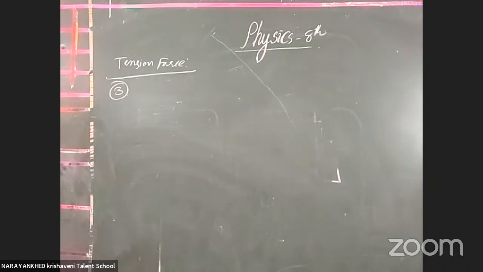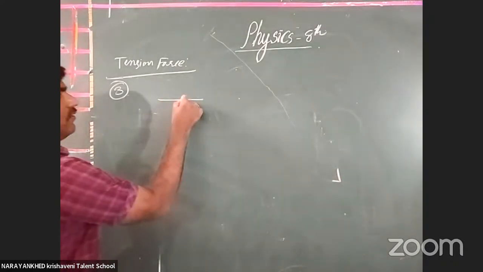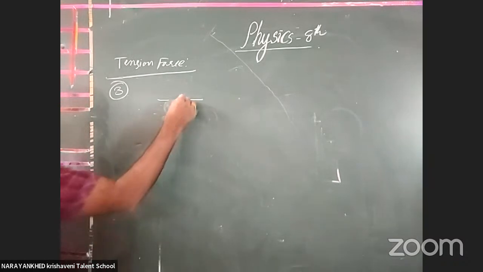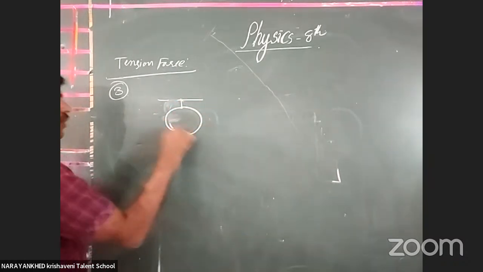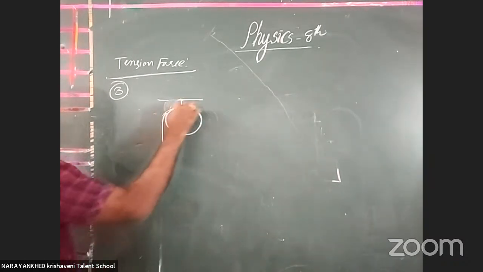The third point is: if there is friction between a string and a pulley, the tension is different on the two sides of the pulley. But if there is no friction between the pulley and the string, the tension will be the same on both sides of the pulley. Here we consider a pulley, and along this pulley one string is moving.